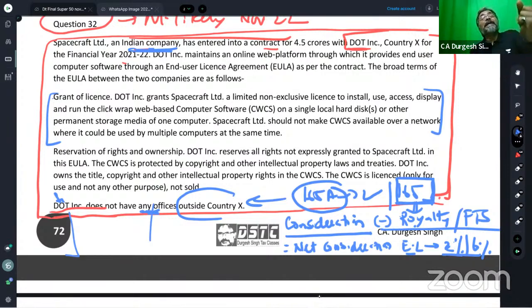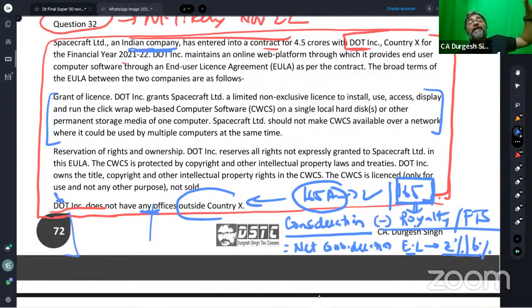Now, please tell me, if it is not considered as a royalty amount, then this is business income. And business income under the income tax law will arise only when there is a business connection in India, isn't it? Or a permanent establishment in India. That is the scenario.